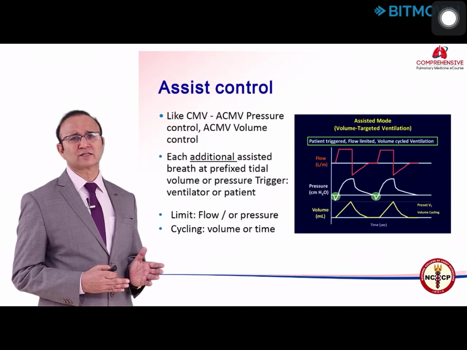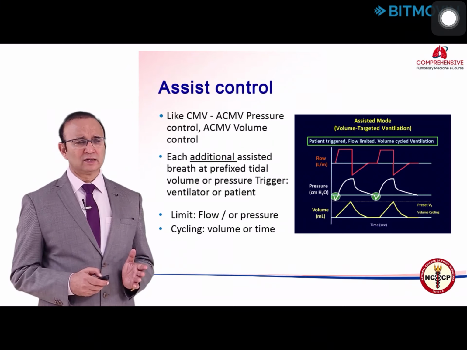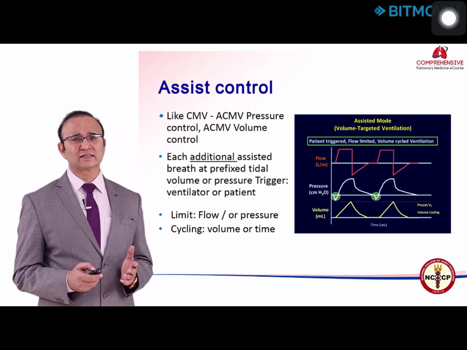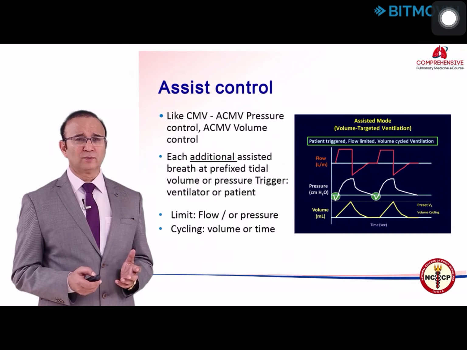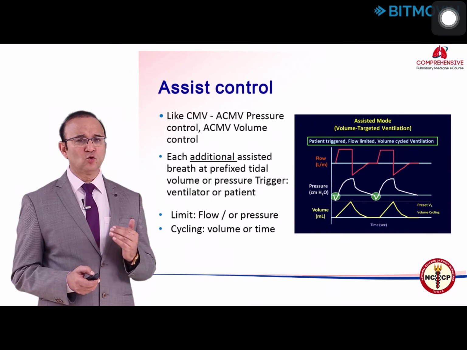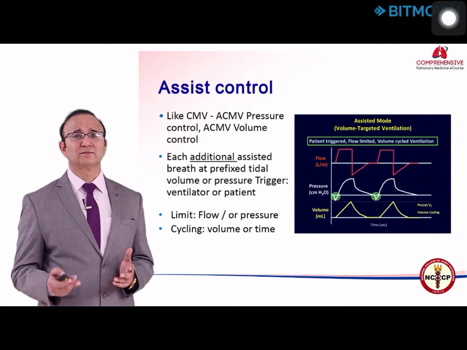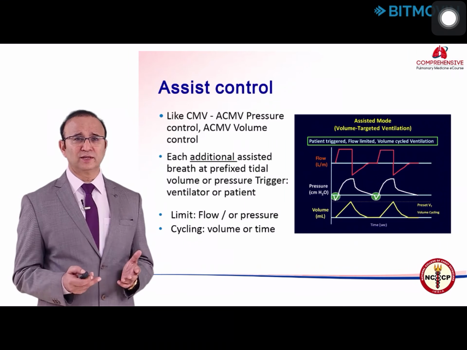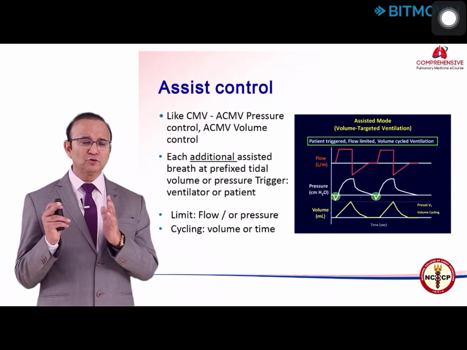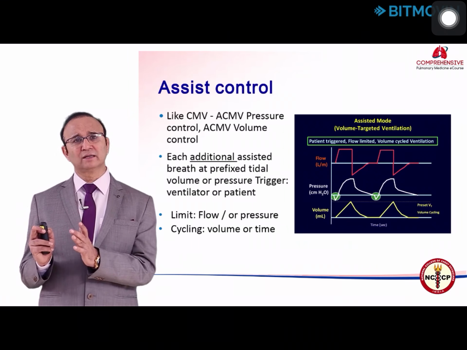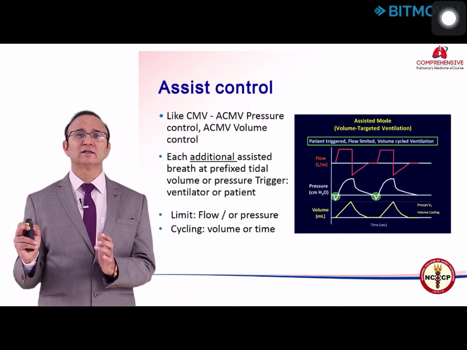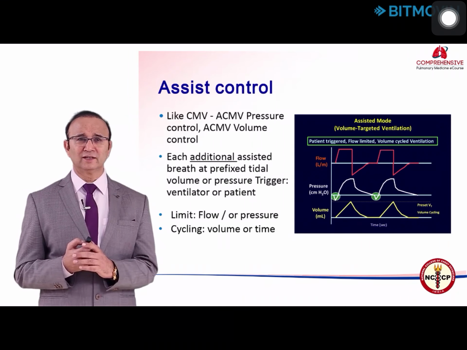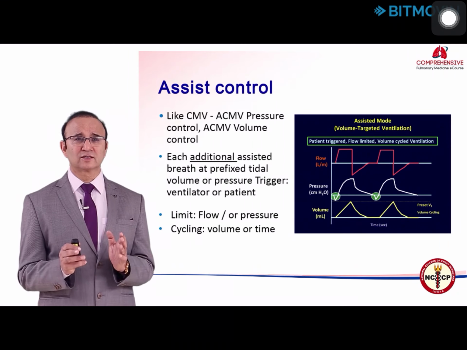Then there is assist control. In assist control, the patient can access the mechanical breath by triggering the ventilator. When the patient makes an effort, he opens the inspiratory valve and he gets the mechanical breath, which is the assisted breath. But what you fix on the ventilator is a backup rate. So, if the patient does not initiate, he will get a controlled breath from the ventilator. That's why it is called assist control.